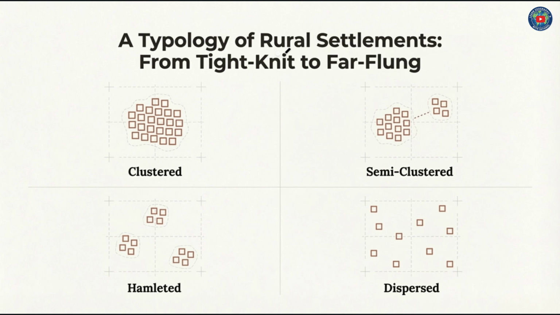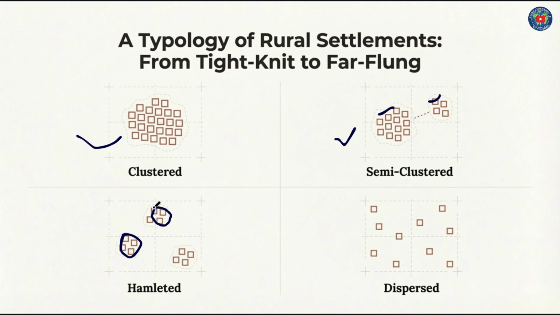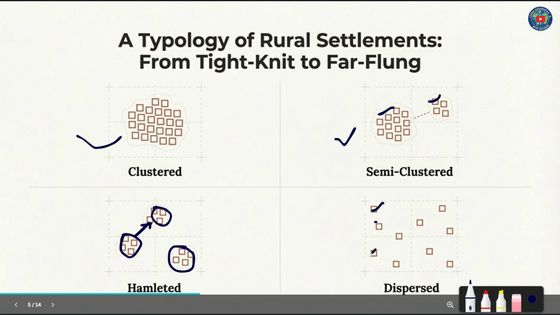Now, the typology of rural settlement: from tight-knit to far-flung. Clustered: they are compact, close to each other. Semi-clustered, like this. Hamlet: a little divided portion of settlements, separated from each other. And dispersed, like this, not compact.